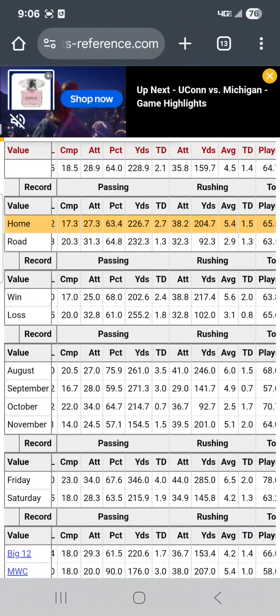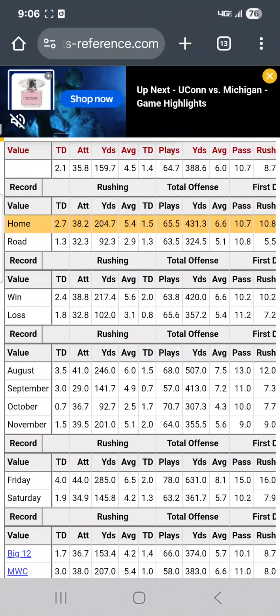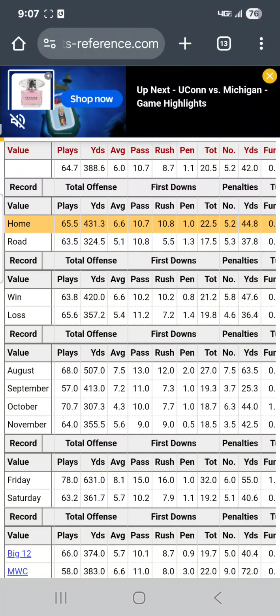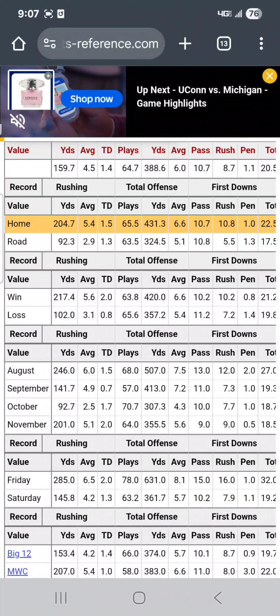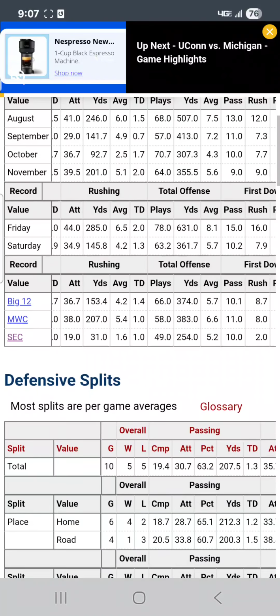204 yards per game at home, and then 92 yards per game rushing on the road. So significant drop-off there. And then also a significant drop-off in yards per game, 431 at home to 324 on the road for total yards.